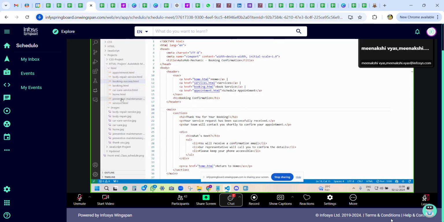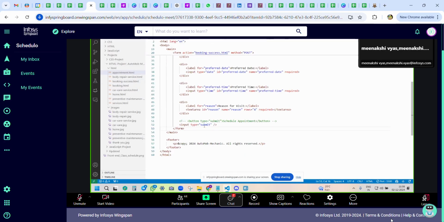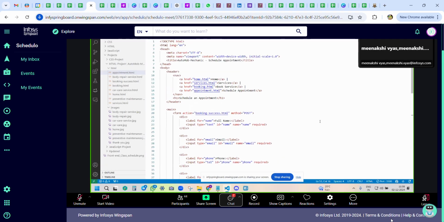Hold on. Can you scroll up again? Hold on. Can you open this booking-success file?